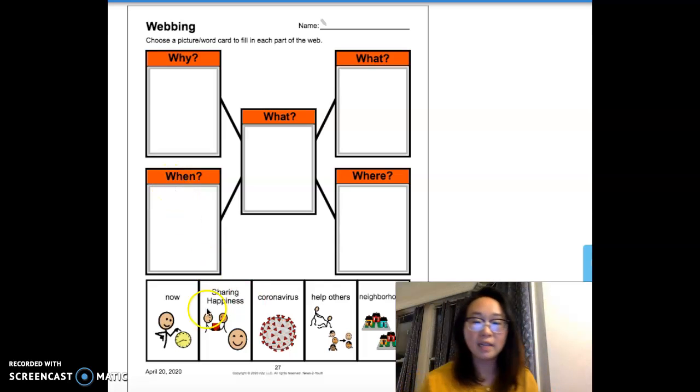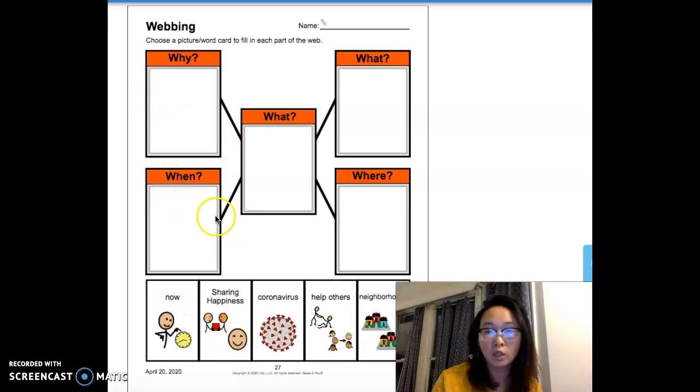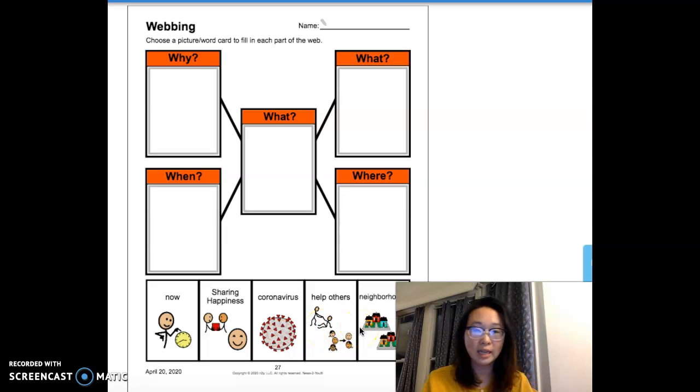And the options we have today, you guys can cut this out so that we can glue them to our correct spaces, is now, sharing happiness, coronavirus, help others, and neighborhoods. So you should take out your article as well so that you can refer back to it when we think about what our answers are for the webbing graph. So we always start with the middle.